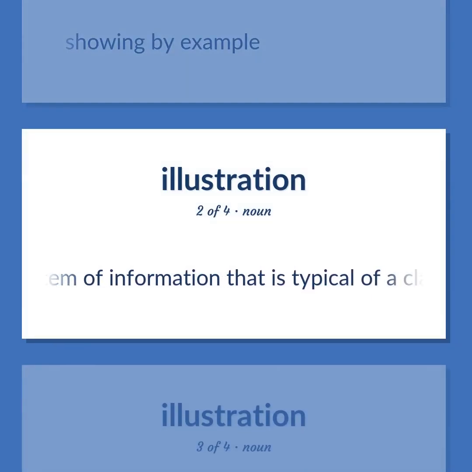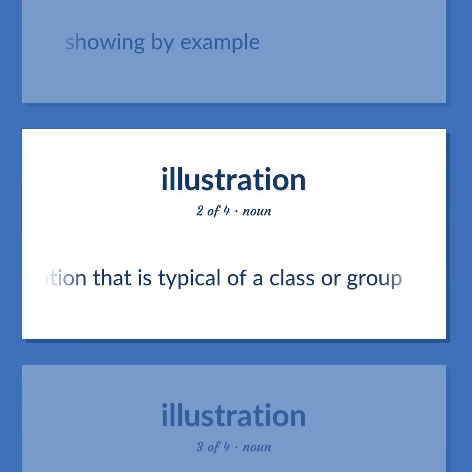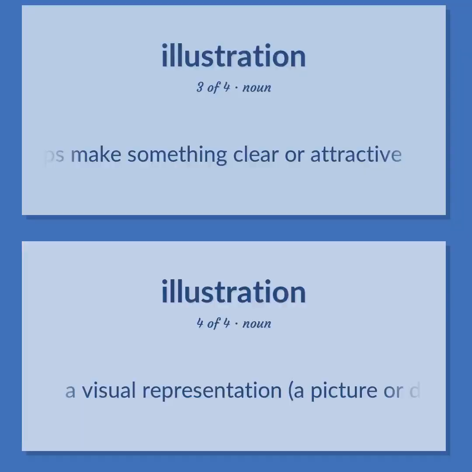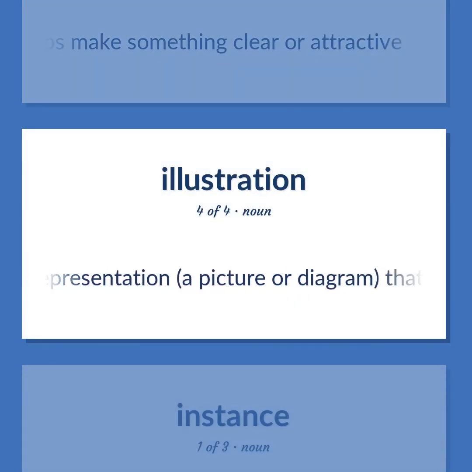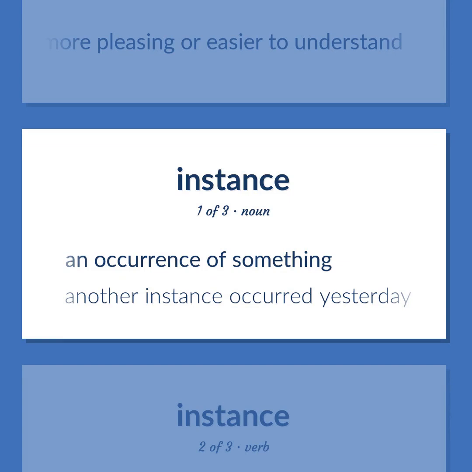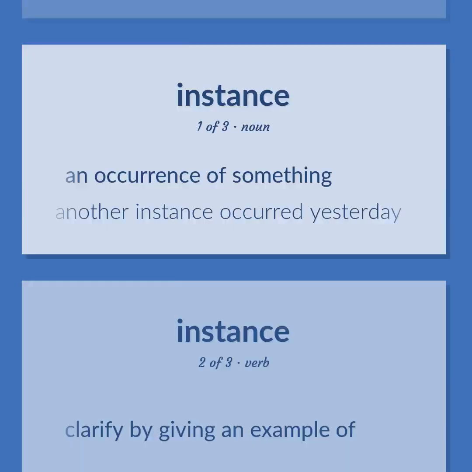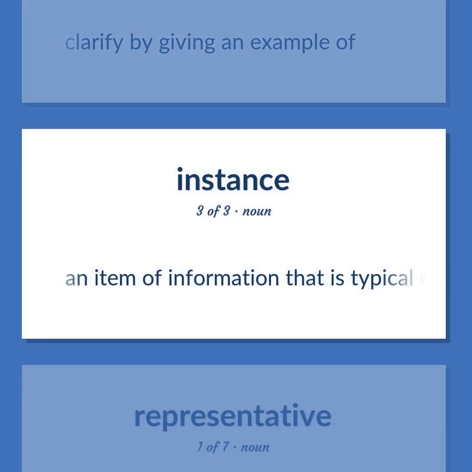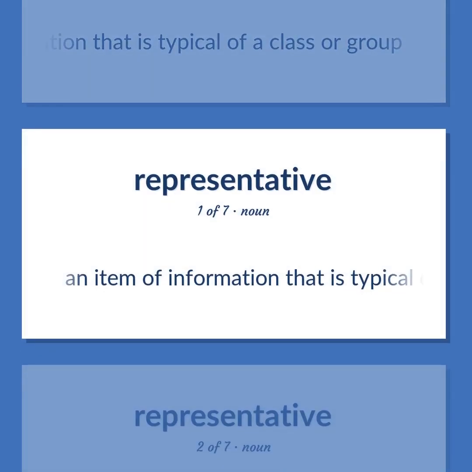An item of information that is typical of a class or group. Artwork that helps make something clear or attractive. A visual representation, a picture or diagram, that is used to make some subject more pleasing or easier to understand. An occurrence of something. Another instance occurred yesterday. Clarify by giving an example of. An item of information that is typical of a class or group.